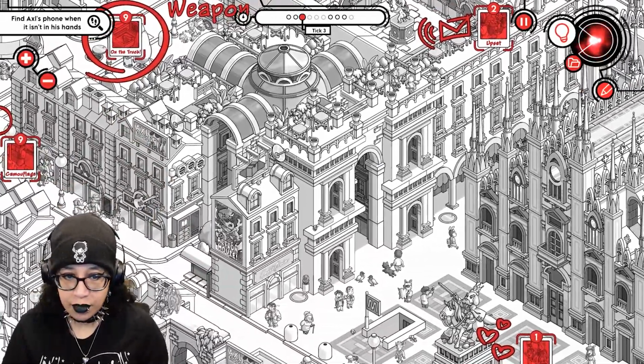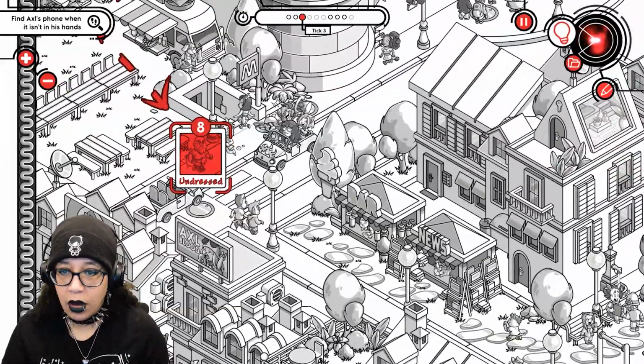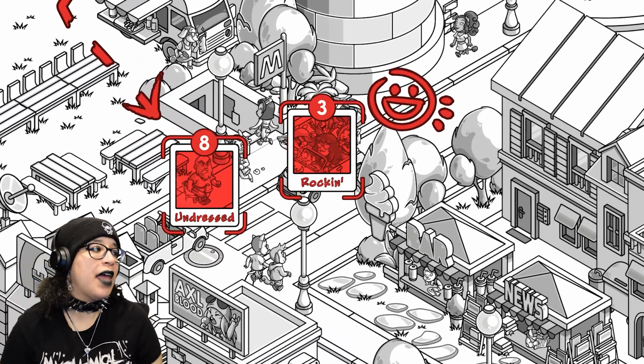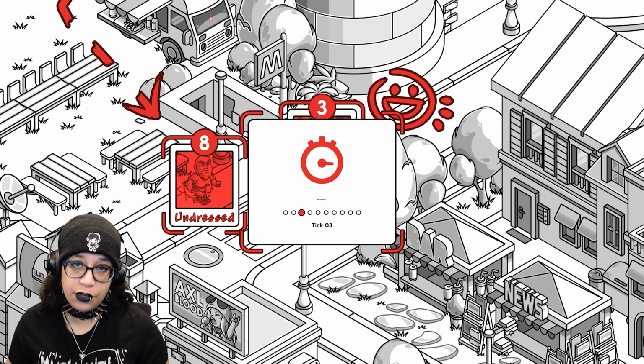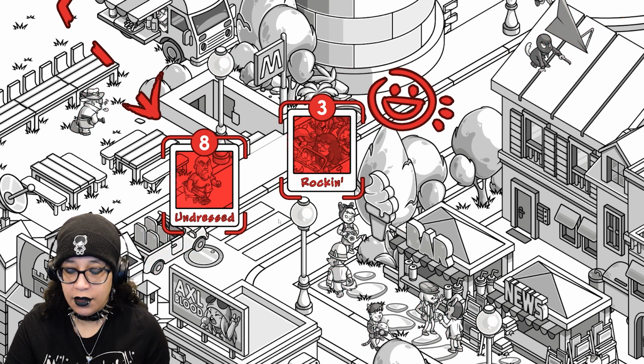Like, there's too much movement in a single tick. Look, here he is, but he still has his phone in hand. That time I found him without any help this time. And you know I would tell you the truth if I needed help. But he has his phone in hand right there.